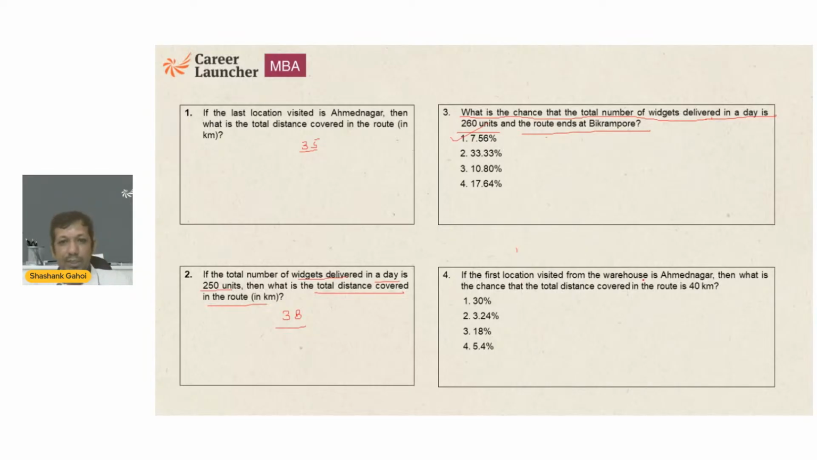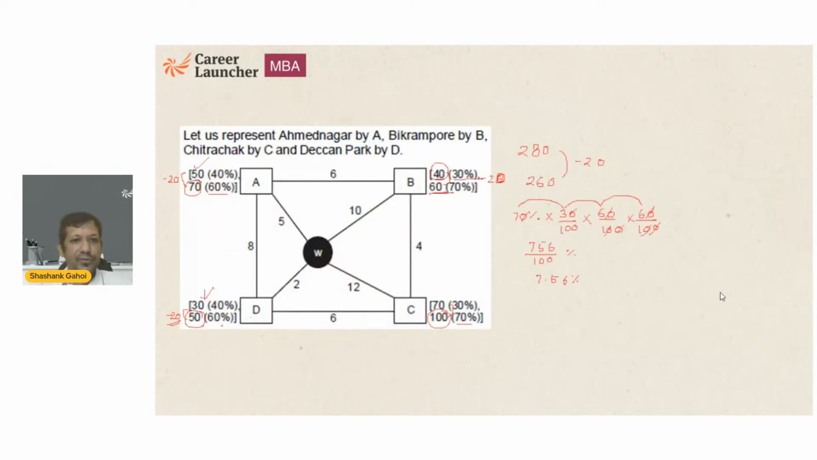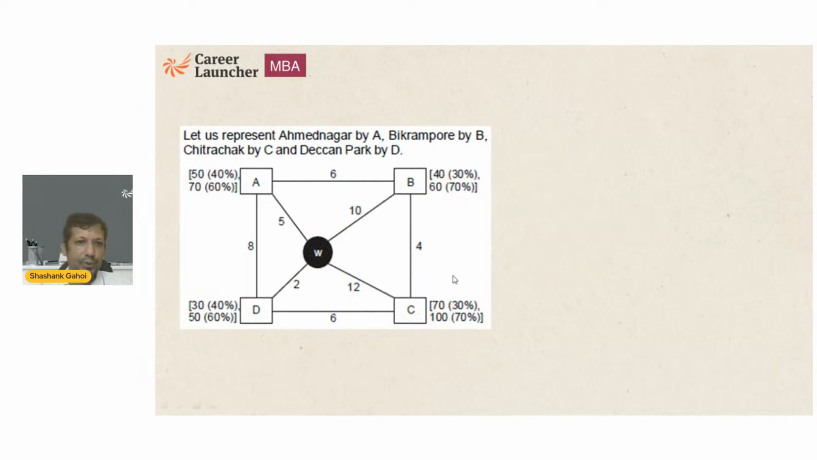Now, if the first location visited is Ahmednagar, then what are the chances that the total distance covered in the route is 40 kilometers? Okay. So if the first place visited is Ahmednagar. Now remember this. This is not a probability thing. It is a guarantee. So if the first place visited is this, then the next one is going to be C. Then he can go to B, that is 60. So he can go to C, then he can go to B, then he can go to A.